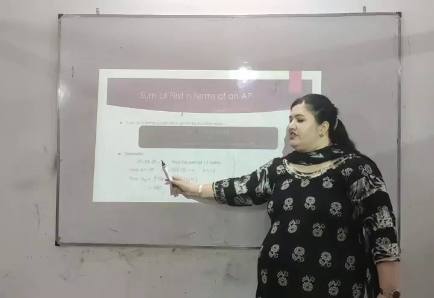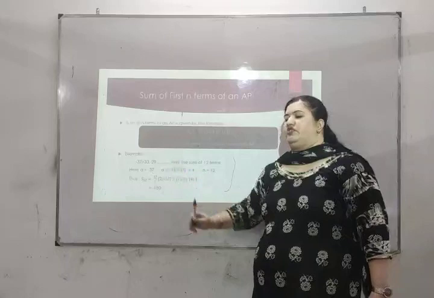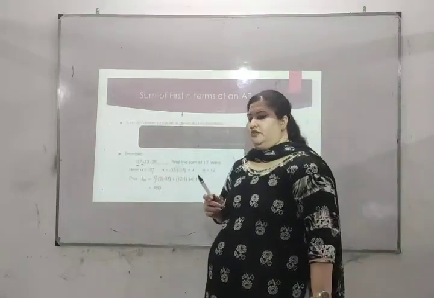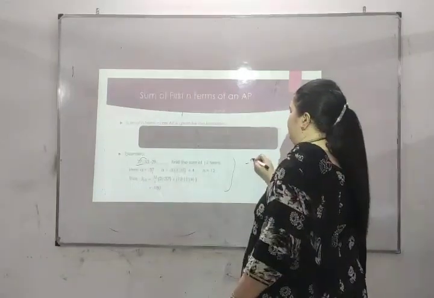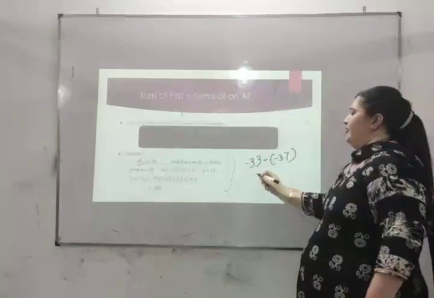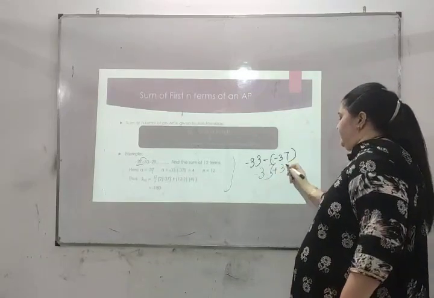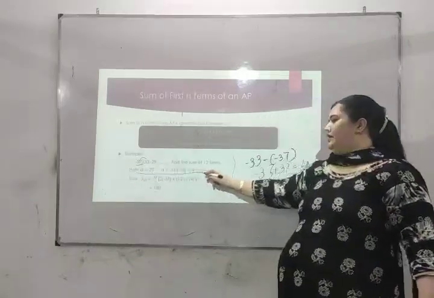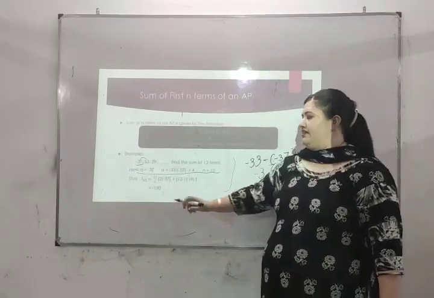Very important is, firstly you find out what is a, what is d, and then you will proceed. Now in this question, what is a? First term a is minus 37. And how will we find the difference? Minus 33 minus (minus 37), minus 33 plus 37 is equal to 4. So here d equal to 4 and n is 12. We have to find the sum Sn.